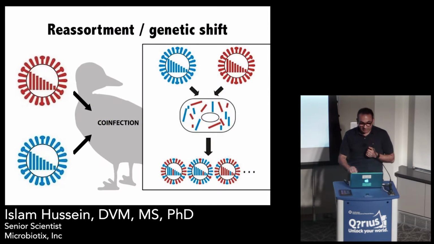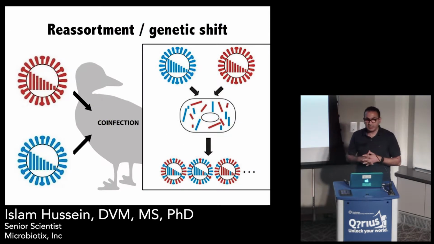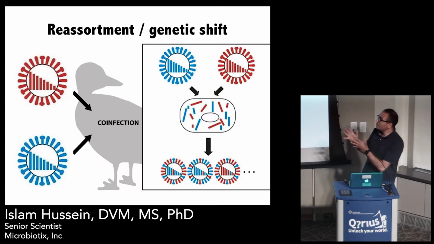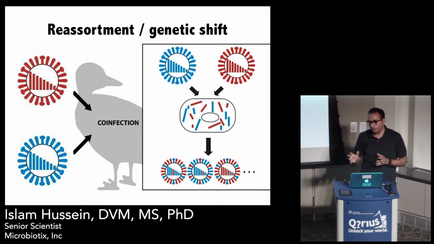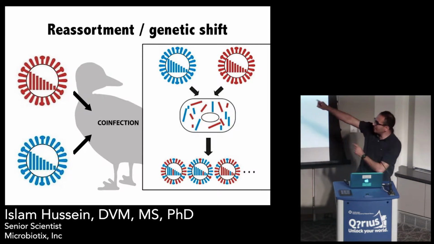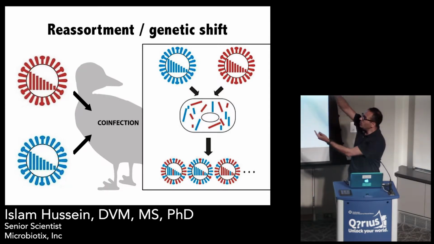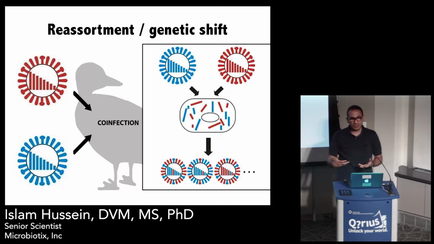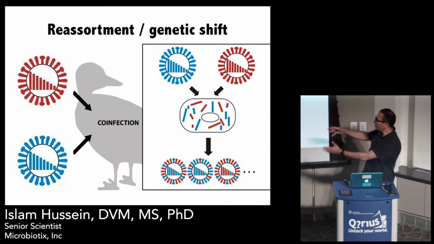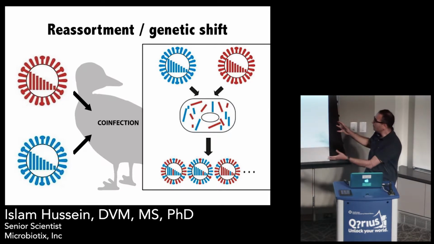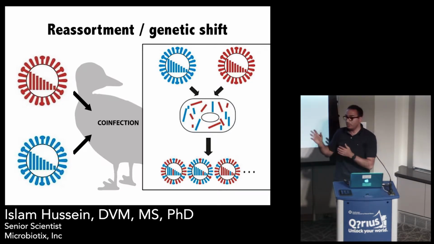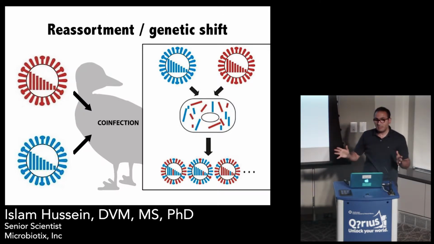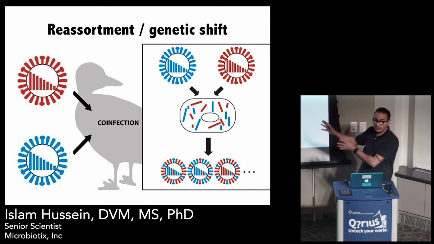Another very important mechanism of diversity for influenza viruses is called reassortment or antigenic shift. And this is related to the segmented nature of the viral genome. If we have 2 virus particles, one in red and one in blue, when they co-infect the same cell, they have a chance of exchanging genomic segments, which results in completely new subtypes of influenza that our immune system has never seen before. And by the way, all the past pandemic viruses were generated using this particular mechanism.